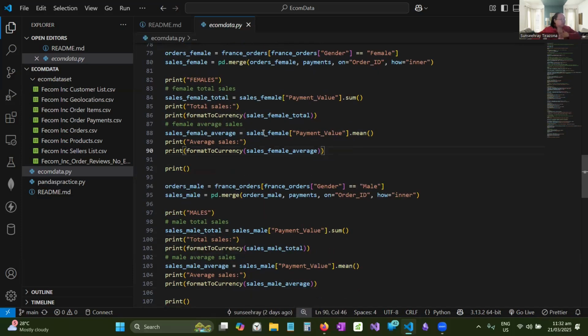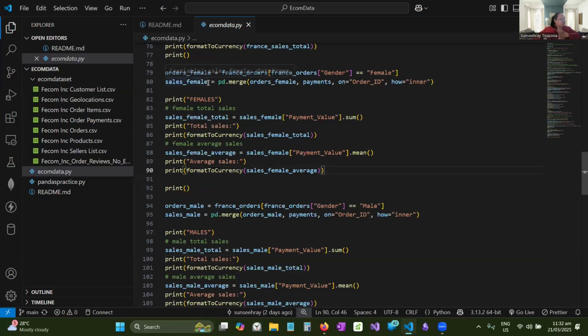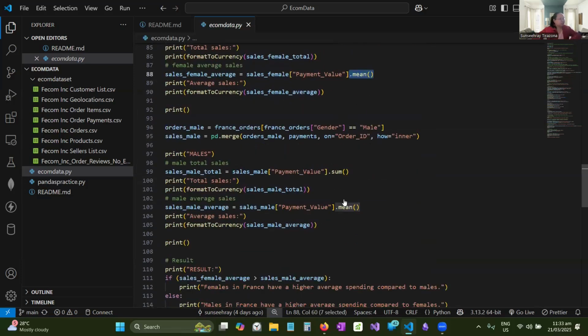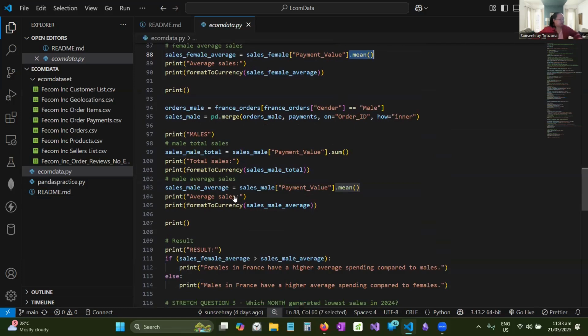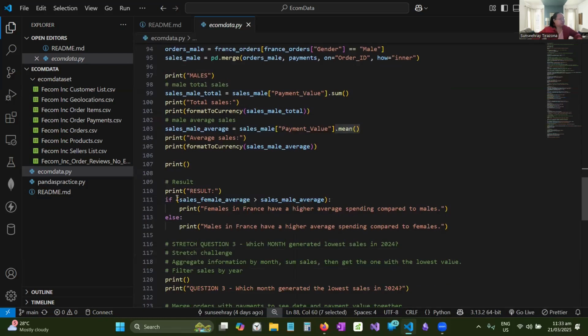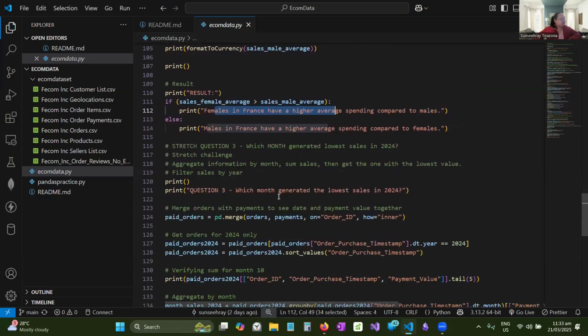So at least I know now that the lists I have, sales female and sales male, are the correct lists: the total sales from females in France and males from France. So for the average spending, instead of sum, you just get the mean of that column. It's the same for males. And that's where we got these results from for comparison. And then this is just printing the results. If the average for females is higher, then print that it's a higher average spending. Otherwise, it's males.